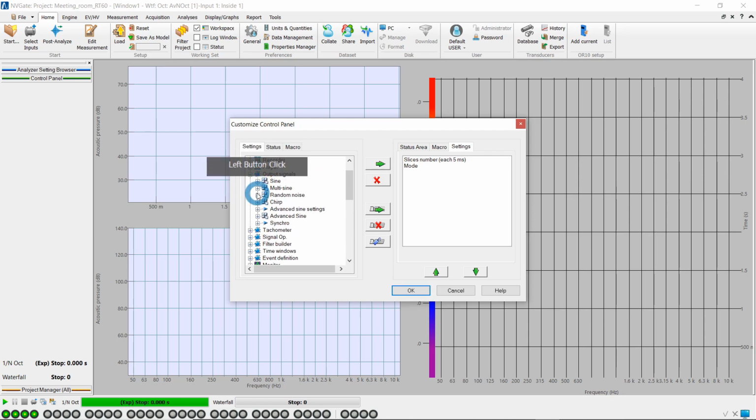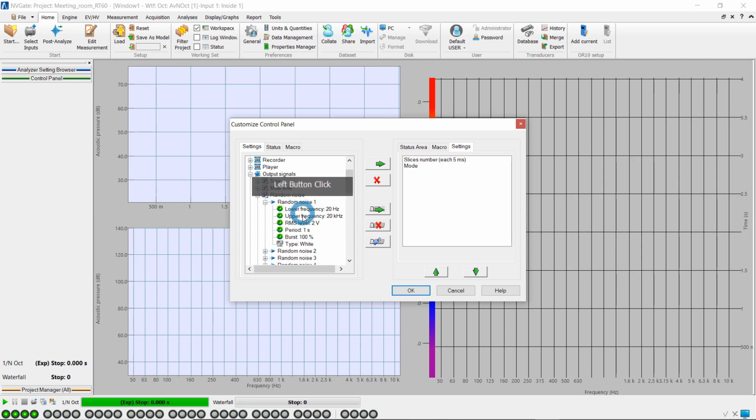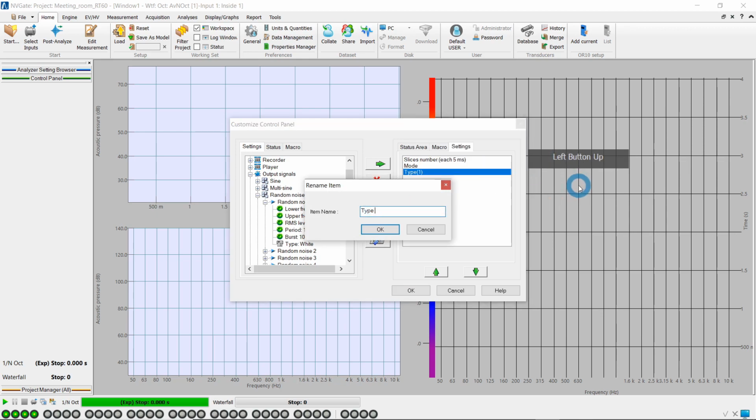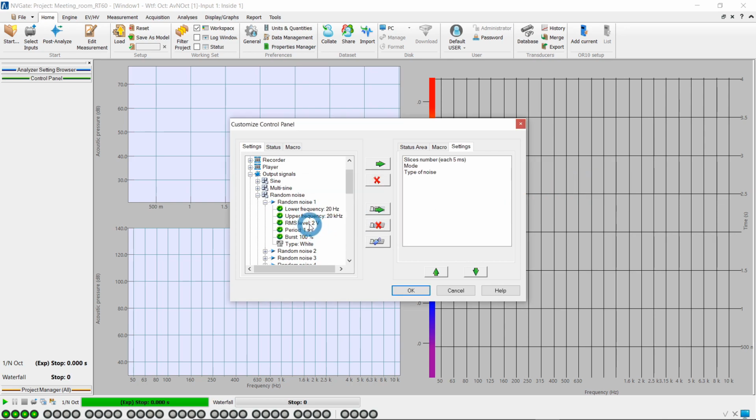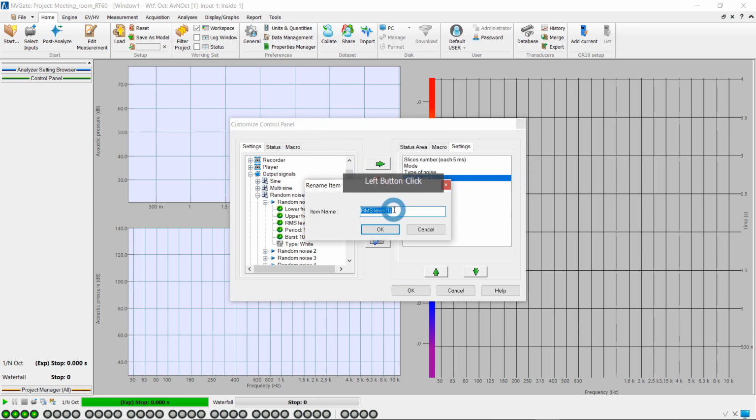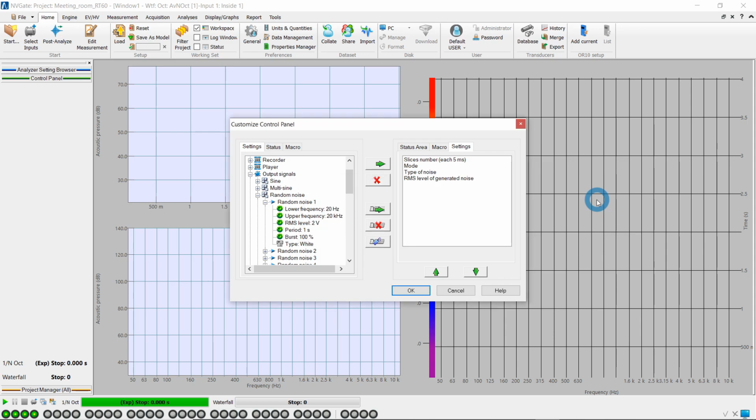We also add the random noise parameters as the type of noise, that is usually white, the RMS level of the output signal, and the mute all setting that will be used to start or stop the generated noise.